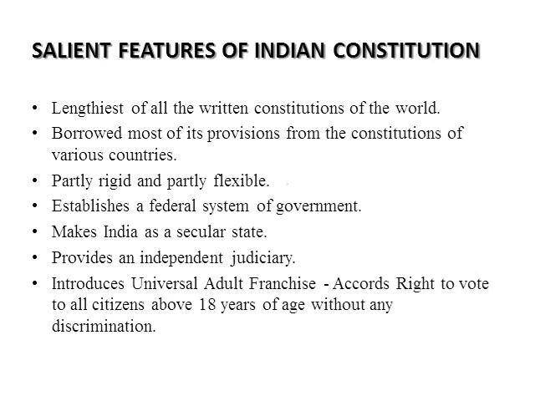The constitutions of many countries are divided into two categories: written and unwritten. Some countries have a written constitution and some have an unwritten constitution. For example, the British Constitution is unwritten. The American Constitution is a written one. Likewise, the Indian Constitution is a written one, and among the written constitutions, it is the lengthiest.